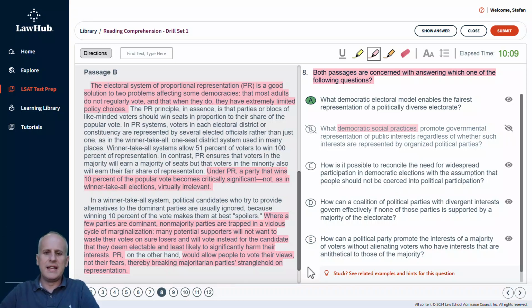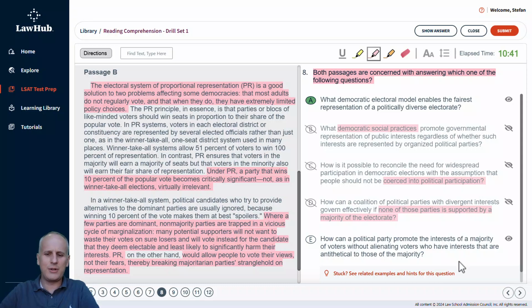Then we've got choice C. How is it possible to reconcile the need for widespread participation in democratic elections with the assumption that people should not be coerced into political participation? Well, we didn't talk about any coercion of these people or these voters, so we can eliminate choice C immediately as well. Then choice D, how can a coalition of political parties with divergent interests govern effectively if none of those parties is supported by a majority of the electorate? Well, the authors didn't state that there couldn't be any majority, so choice D is out.